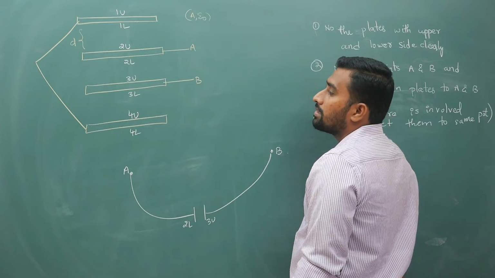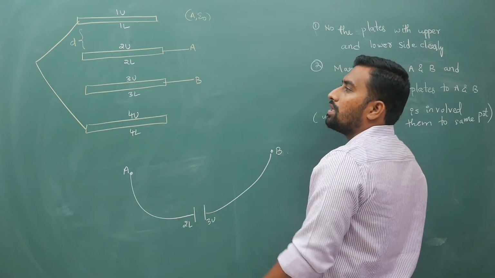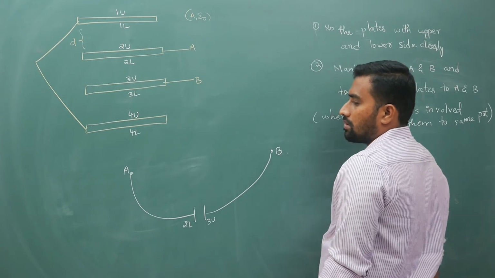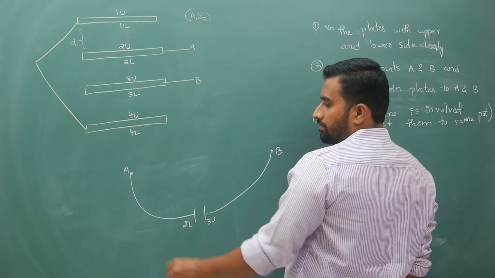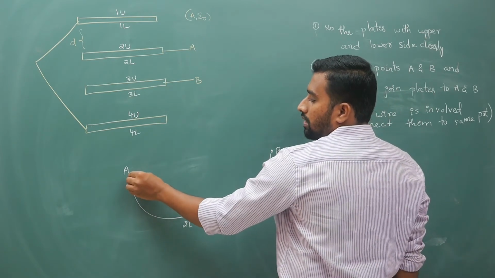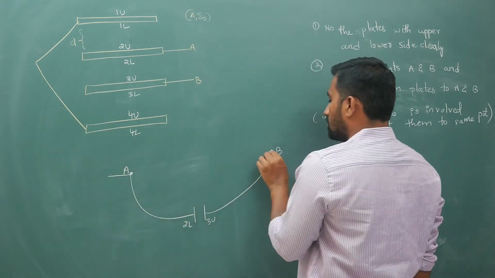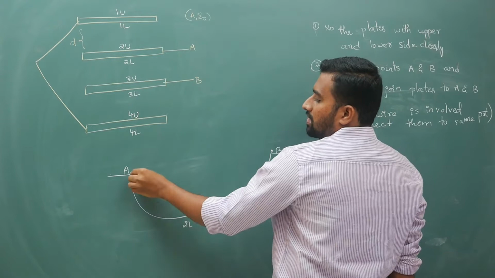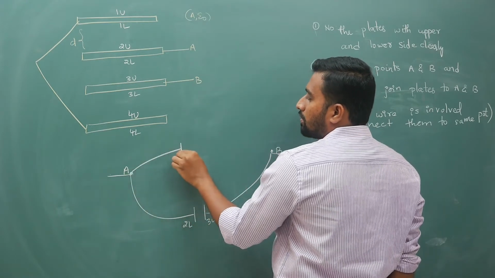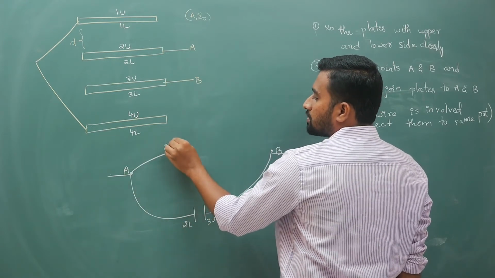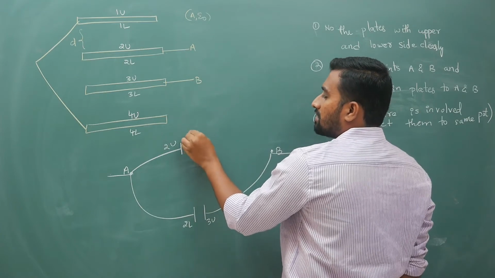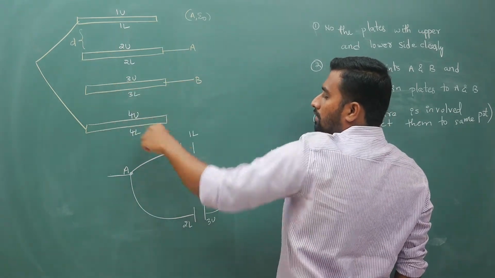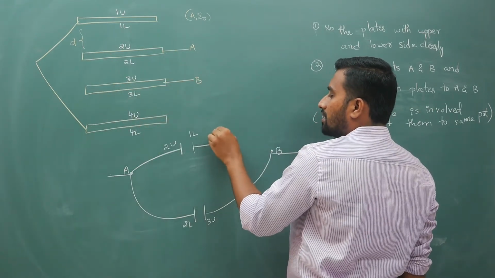Okay, right? Next thing is, 2 lower and 3 upper will form the capacitor. Now A is forming, this 2 upper is forming a capacitor with 1 lower. That 1 lower is also connected to 4 upper.